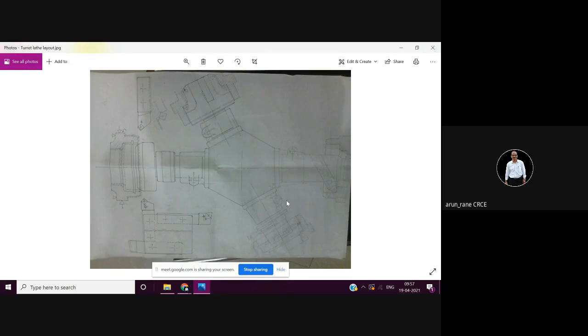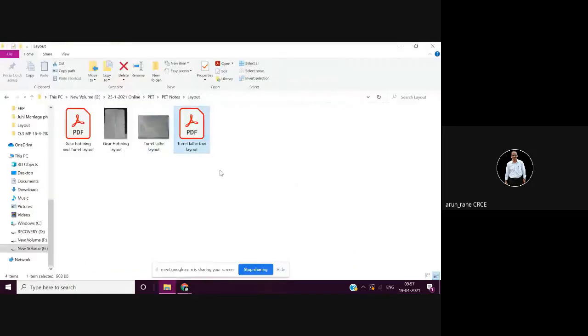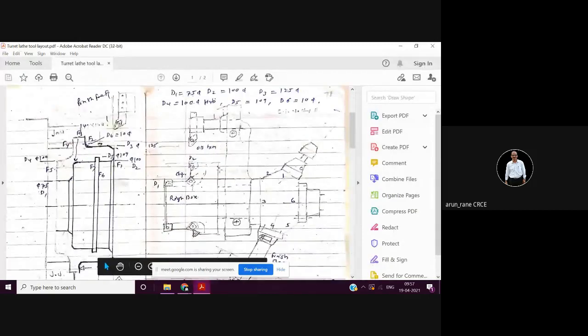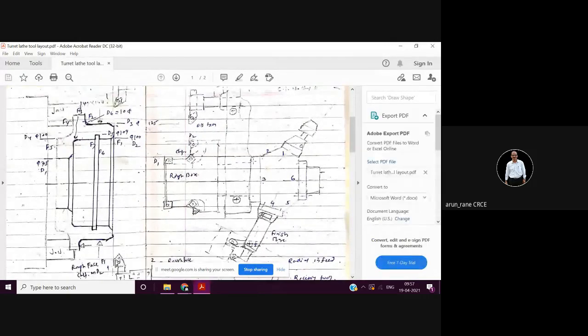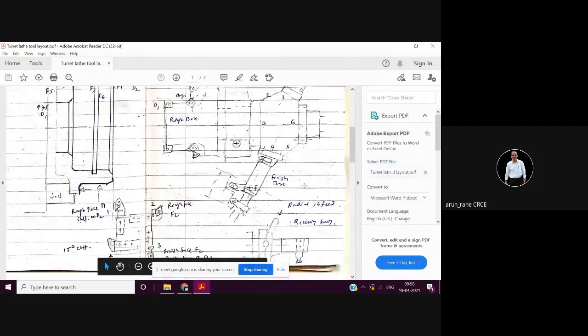So that's why it is called the combination boring bar. And this also I have shown with the turret. So this is your trans-bearing cage, and this is your turret. So one tool for the rough boring, another tool for the finish boring.